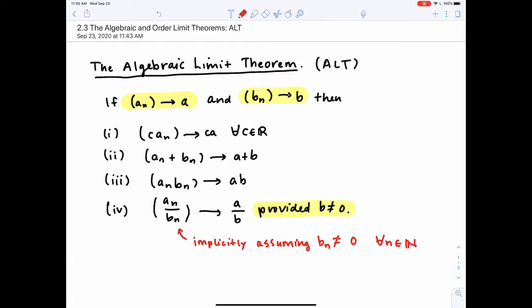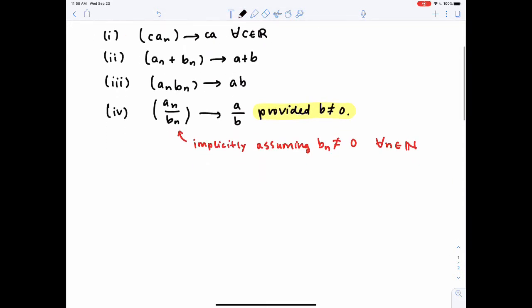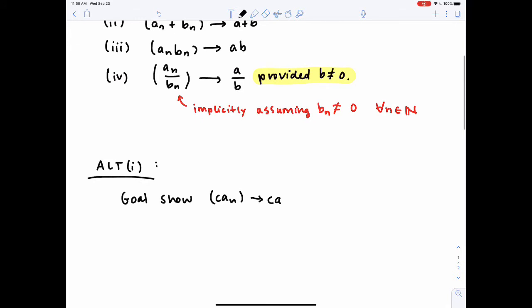Okay, so let's take a look at ALT part 1. Our goal is to show that cAn converges to cA. If I was doing this problem on my own, I would start by writing out the definition of what I am trying to show.